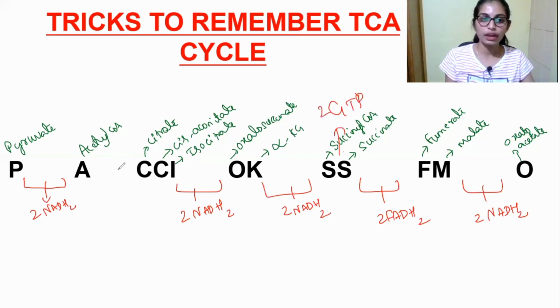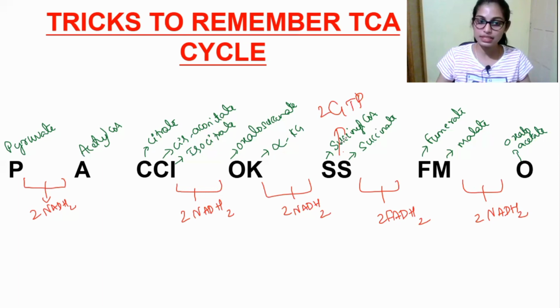So see, while I'm giving a gap between these things, here NADH2 will be produced. That's why I made a gap in between. Okay. So just remember like PA, CCI, OK, SS, FM, O. Easy, right? The entire TCA cycle is finished just by this coding. Just by this trick, the entire Krebs cycle is made easy.